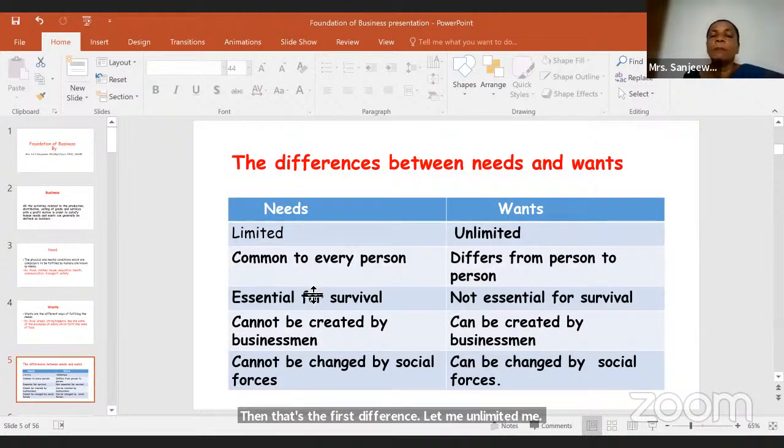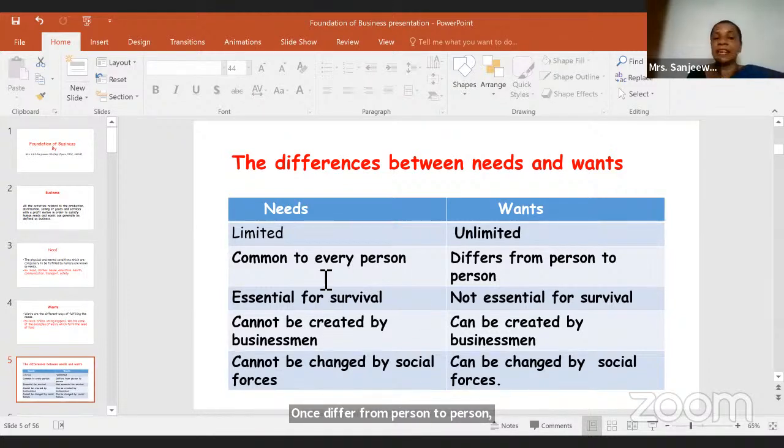Needs are common to every person, as I told you earlier. Your hunger, my hunger, the same. But wants differ from person to person. Now I explained that matter. Your hunger is the same as my hunger, but the way of fulfilling your hunger is different from mine. So you can say needs are common to every person, wants differ from person to person.